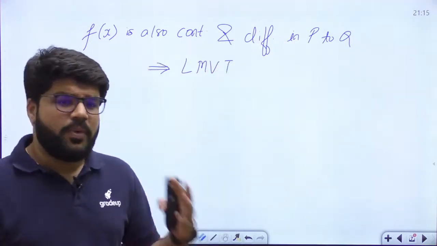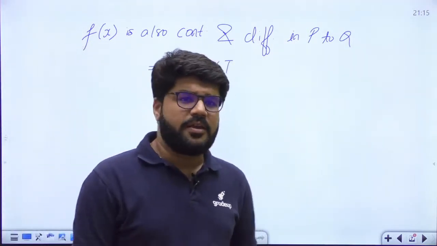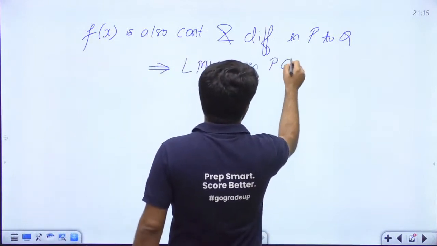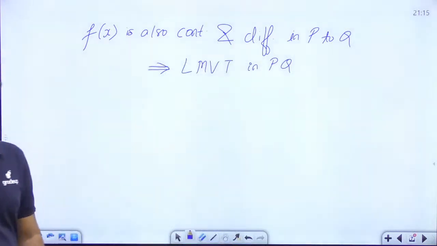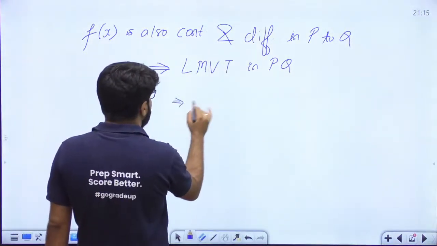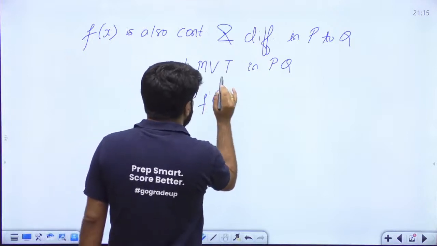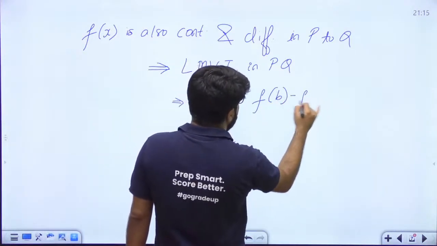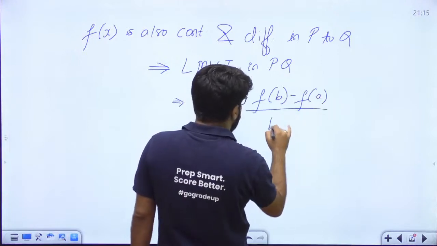These are the two conditions required for applying Lagrange's mean value theorem. So you can say that the function satisfies Lagrange's mean value theorem in the interval P to Q. And if it satisfies Lagrange's mean value theorem in P to Q, what can I say? According to Lagrange's mean value theorem, there is a point c such that f dash(x) equals (f(b) minus f(a)) upon (b minus a).